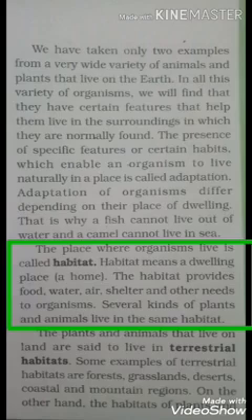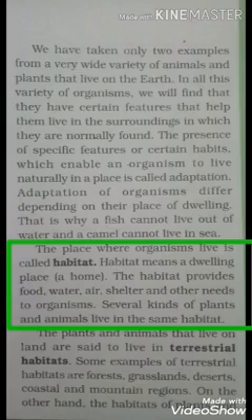The place where the organisms live is called the habitat. Habitat means a dwelling place, their home or house. The habitat provides food, water, air, shelter, and all other things that an organism needs. Several kinds of plants and animals live in the same habitat.